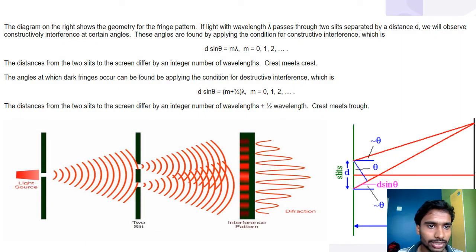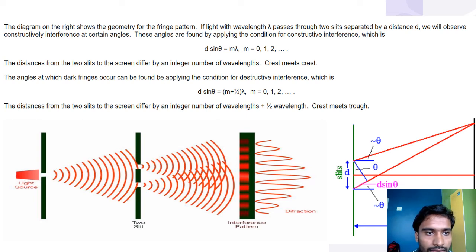The diagram on the right shows the geometry for the fringe pattern. If the light with wavelength lambda passes through two slits separated by distance d, we will observe constructive interference at certain angles. These angles are found by applying the condition for constructive interference, which is d sin theta equals m lambda, m equals 0, 1, 2, and so on.